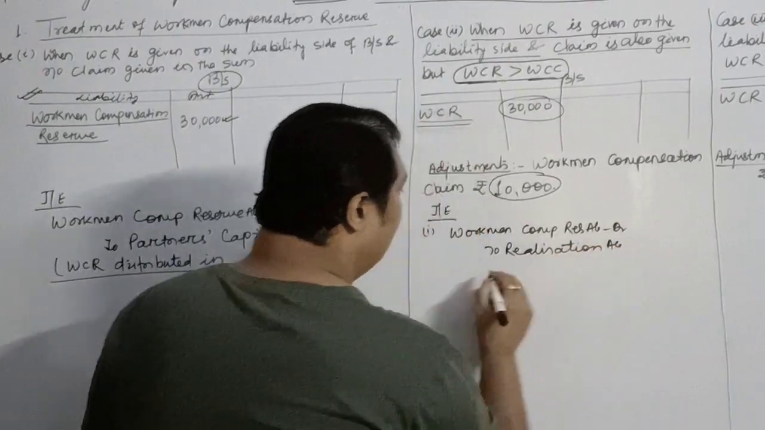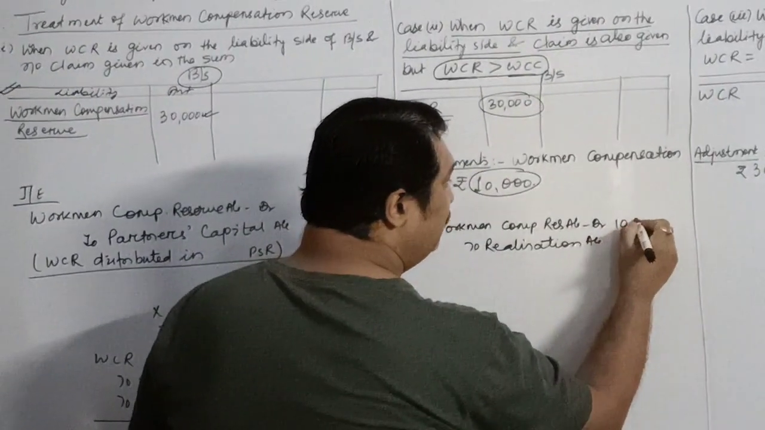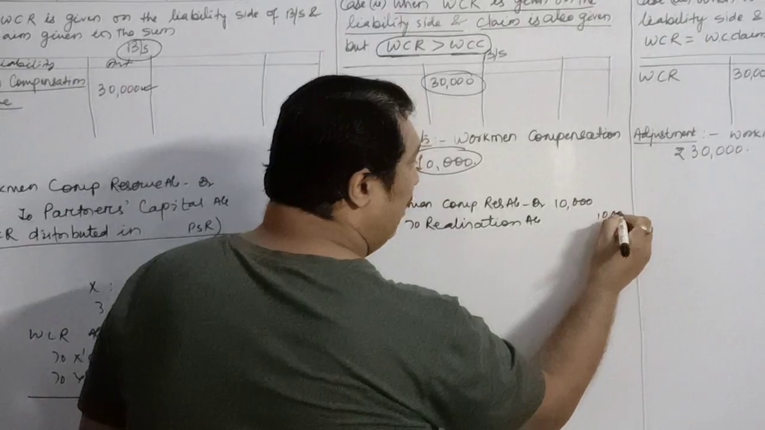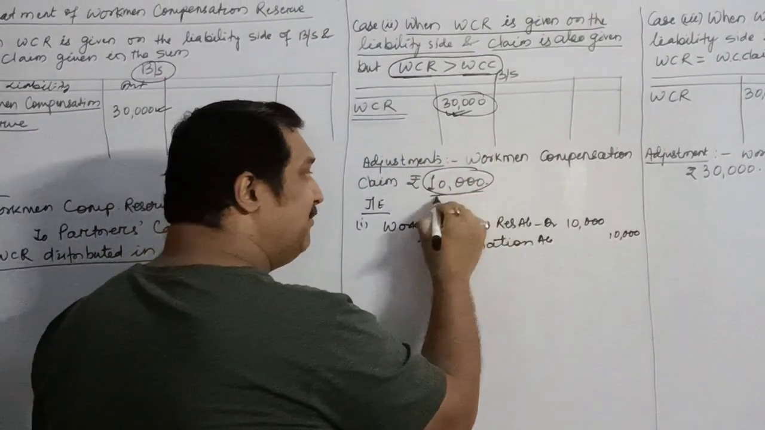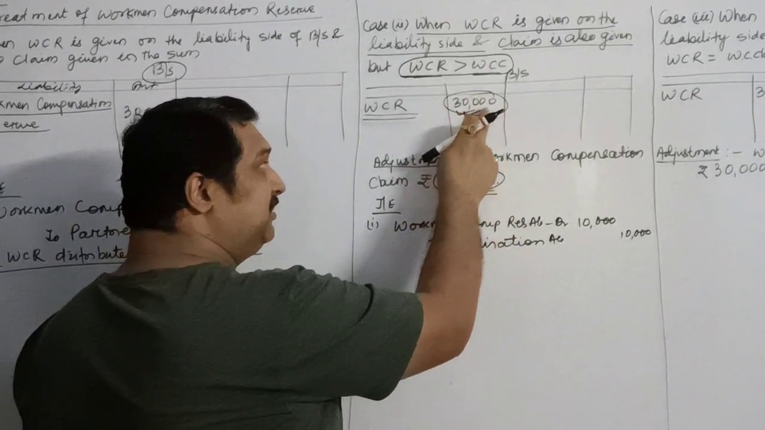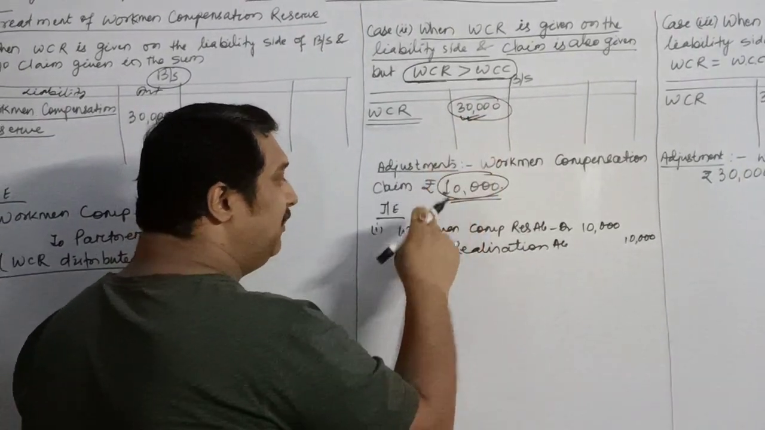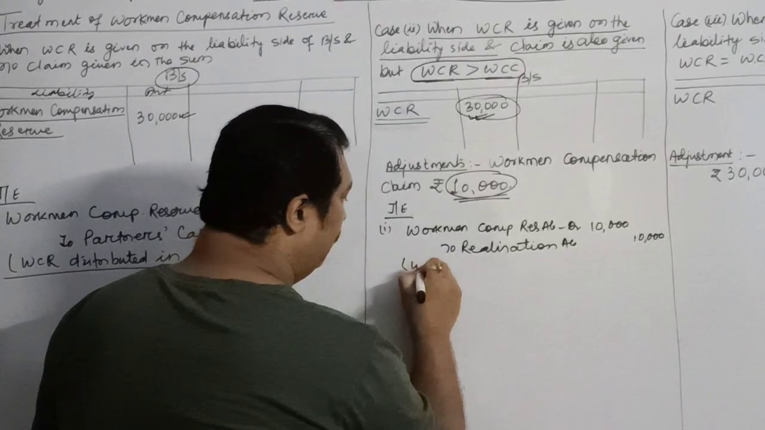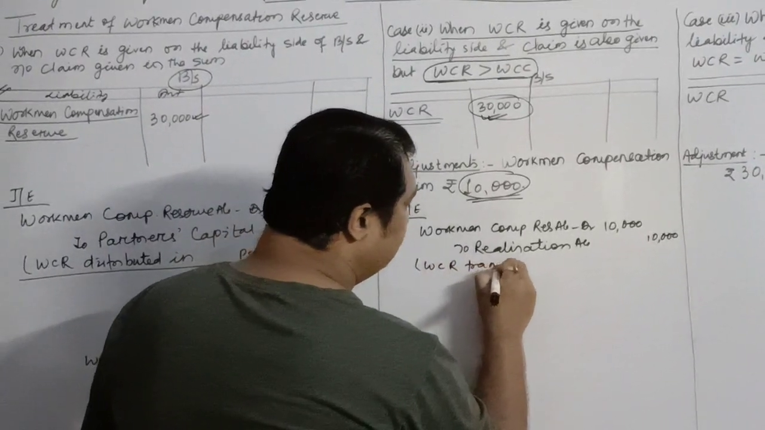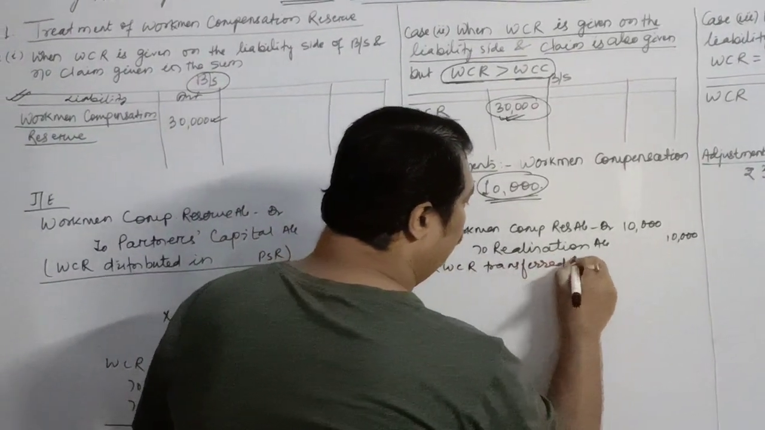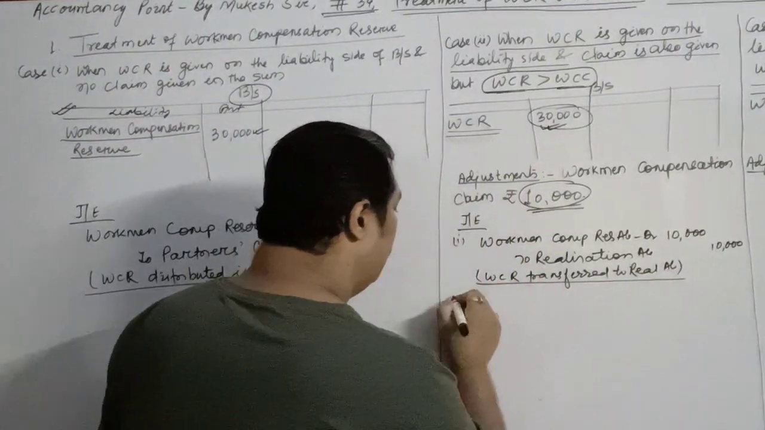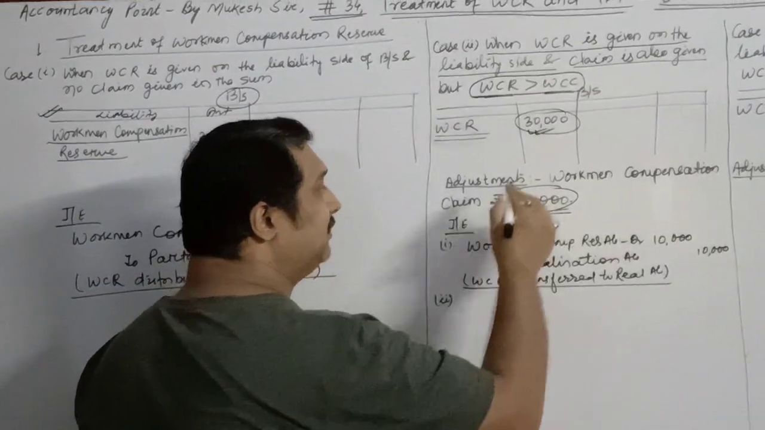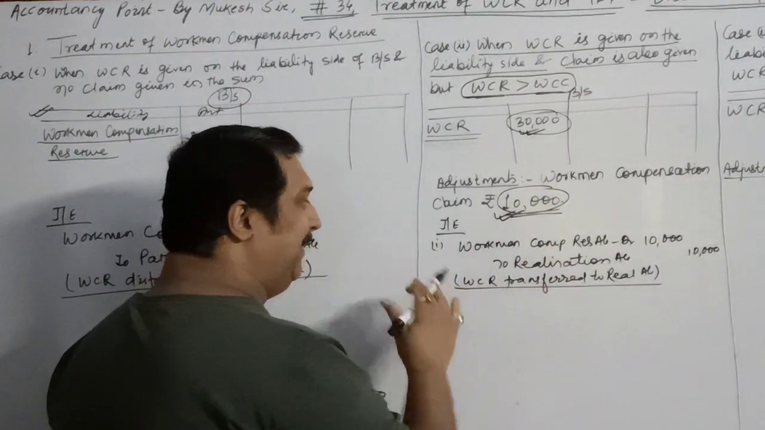That means the amount which is equivalent to your claim. Out of the total reserve, you have a reserve of 30,000 and a claim of 10,000. So out of this 30,000, 10,000 will be transferred to realization. WCR transferred to realization account. Now, what are we supposed to do next? The amount of claim will be paid off.